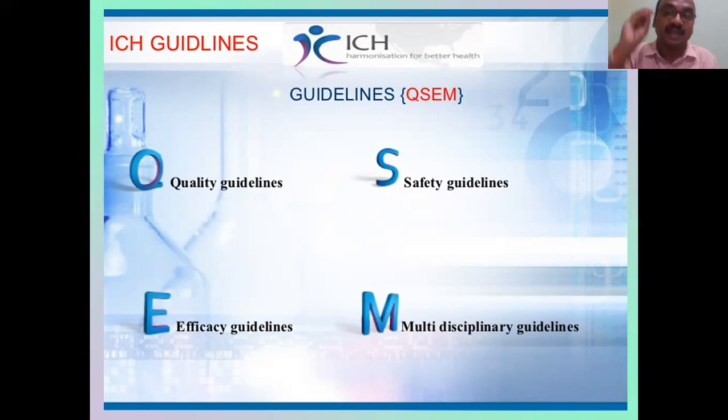They have given both alphabetical and numerical designations.